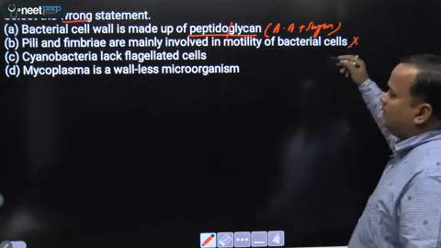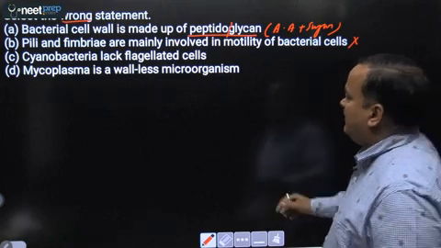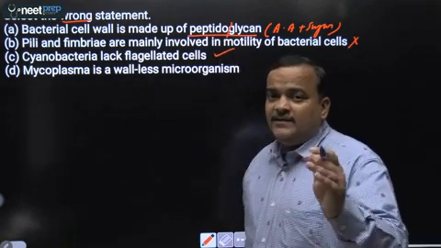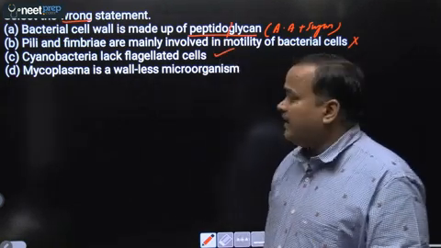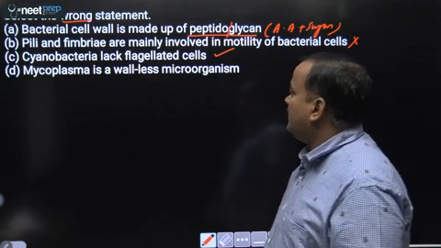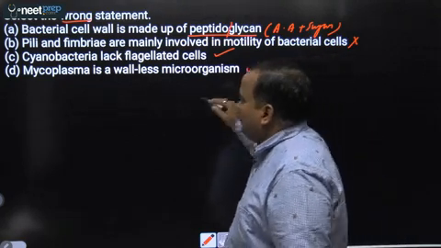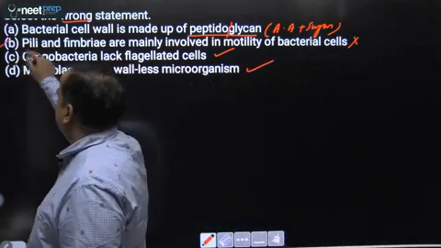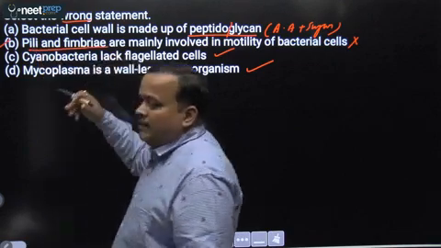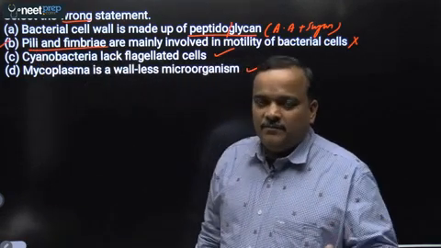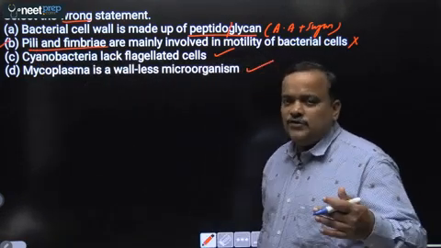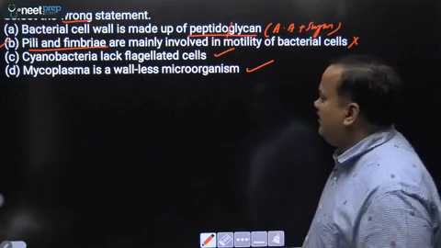Second is, pili and fimbriae are mainly involved in motility of bacterial cell, movement, locomotion. Not true. Third, cyanobacteria lack flagellated cells. Yes, there is no motile stage in the life cycle of blue-green algae or cyanobacteria. D, mycoplasma is a wall-less microorganism. It is also true. So this statement is not correct, because pili and fimbriae help in attachment to substratum. It can be rock or host tissue. So wrong statement will be second.